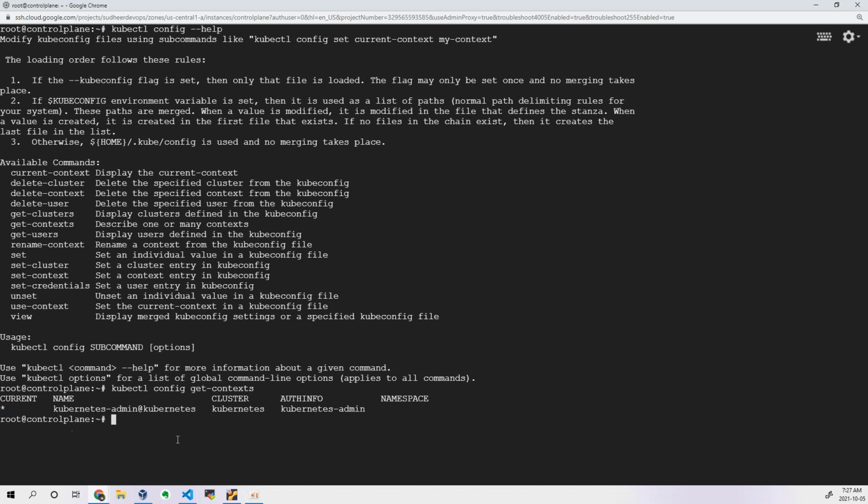So let us try to add more context related information, whether it is username password based authentication, certificate based authentication, or token based authentication. Let us try to add into this particular configuration file.